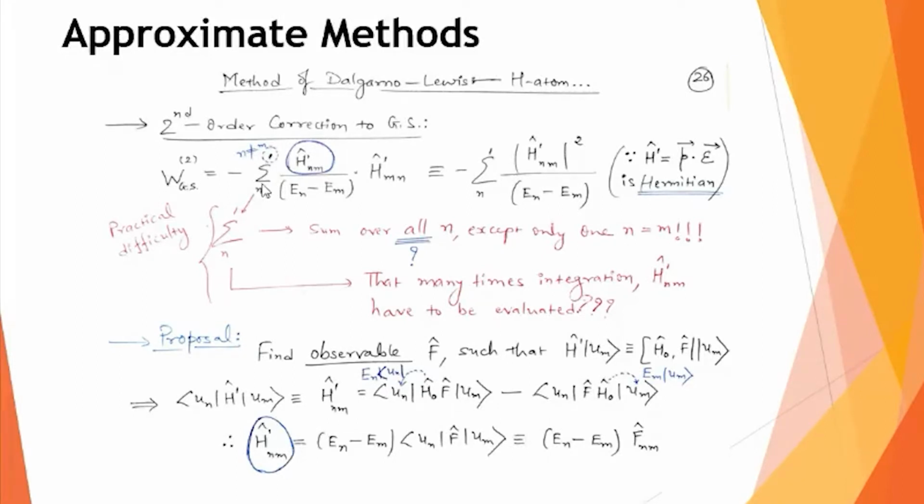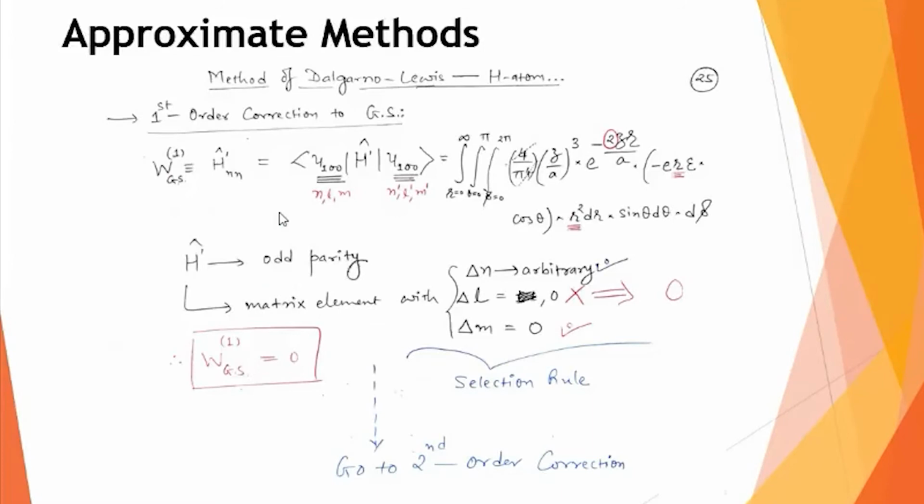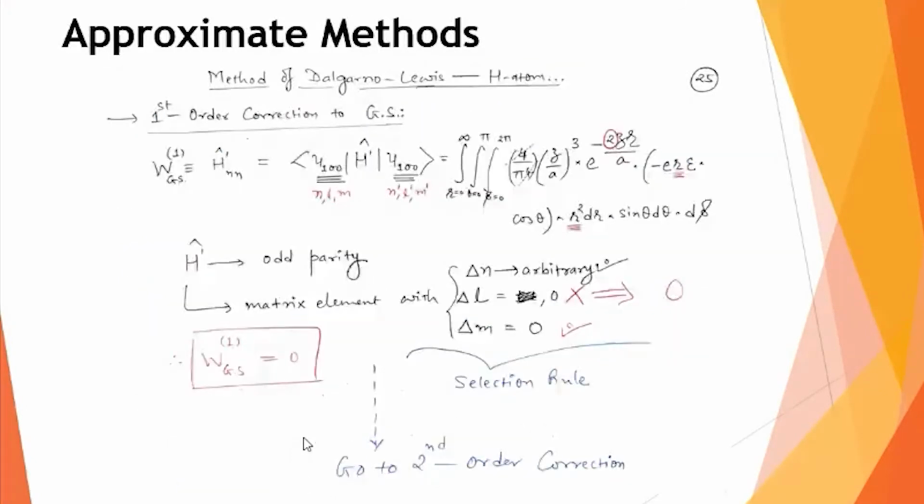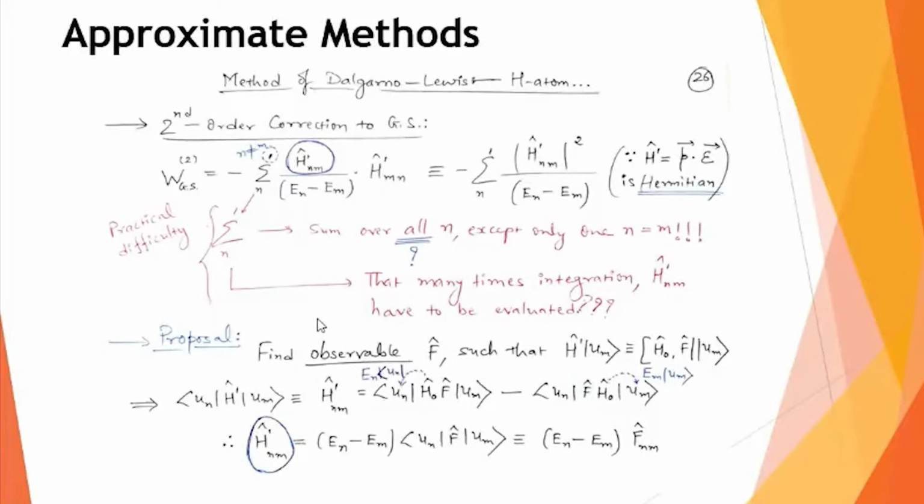And then the question is, how many such possible values of n can you have? In the case of the hydrogen atom, this n represents the principal quantum number. So this n and m which we are talking about are some kind of constant numbers. And how many such n can you think of for the hydrogen atom? You can take n equal to 1, 2, 3, 4. In principle, you can take n equal to infinity. So there is no upper cutoff to n, and therefore this sigma sign which we have written indicates an infinite sum.